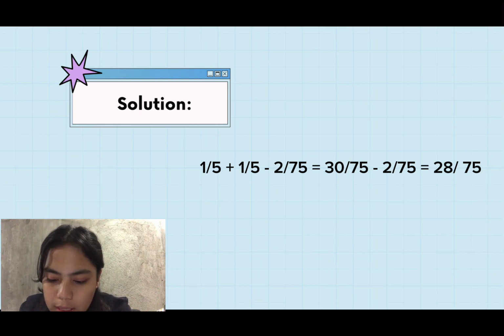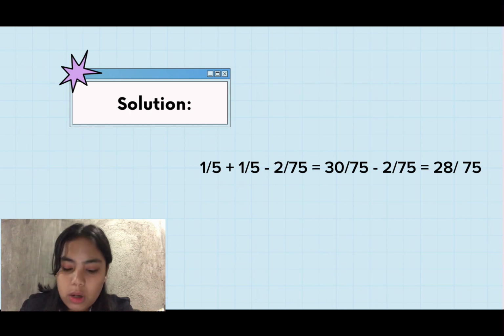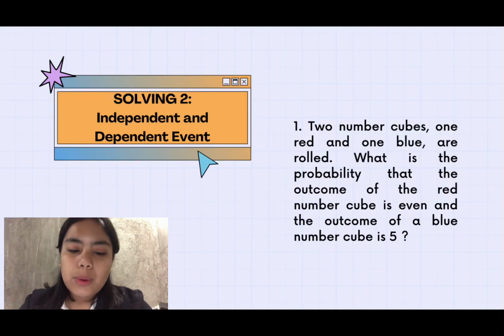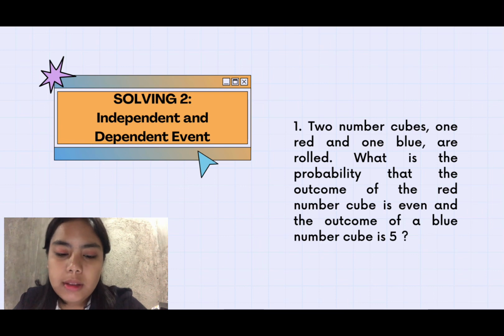And since the events of selecting a multiple of 5 and selecting a number in the N column are not mutually exclusive, we calculate the probability of selecting a number that is both a multiple of 5 and in the N column: 2 over 75. Then 1/5 plus 1/5 minus 2/75 equals 2/5 minus 2/75 equals 30/75 minus 2/75 equals 28 over 75. So we are now on the independent and dependent events.